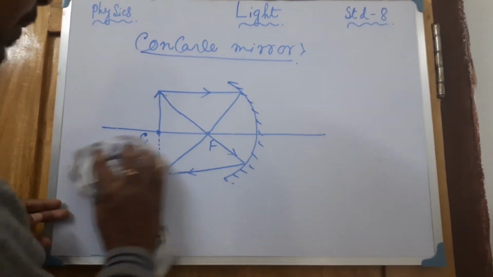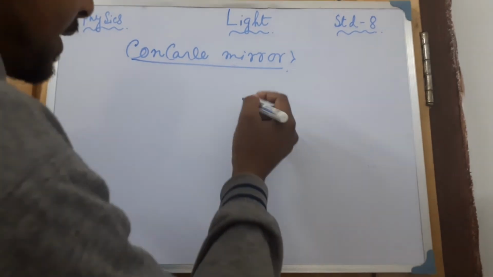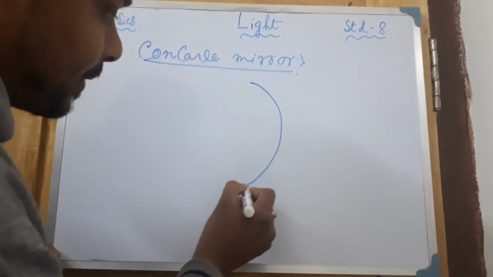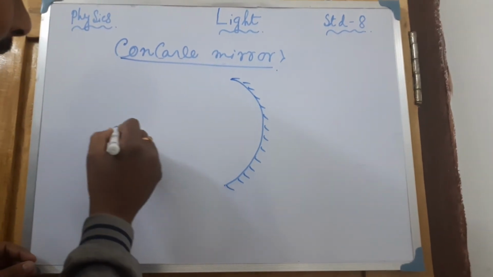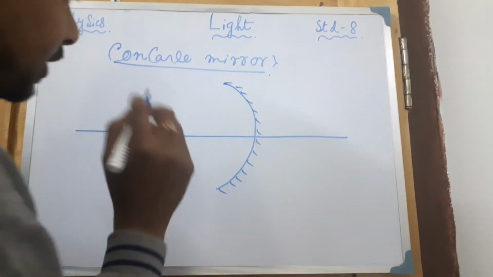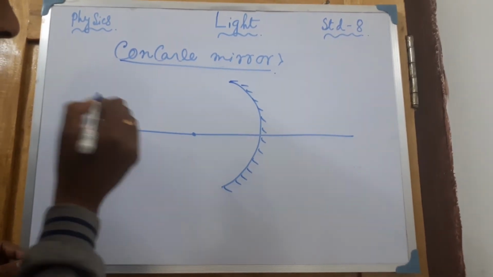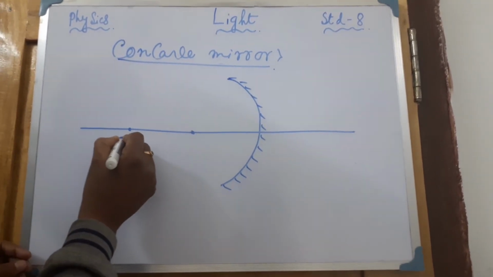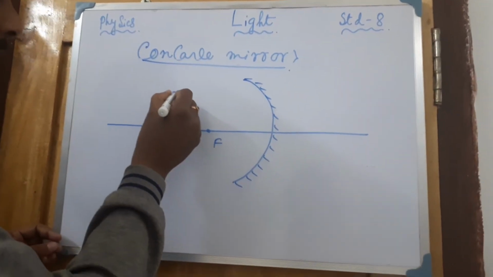Now the next type of image formation: if the object is in between C and F. Okay, suppose the object is in between C and F, then what will happen? These diagrams will definitely come in the exam, I'm telling you. Okay, so this is the focus position, and this is the center of curvature C. Now this is F. Here the object is present in between C and F.